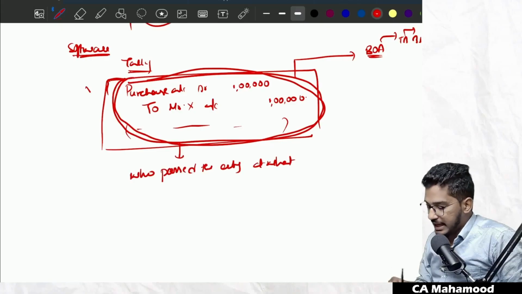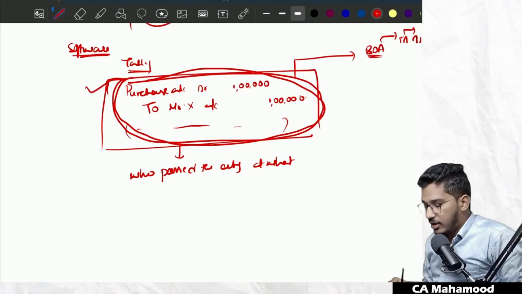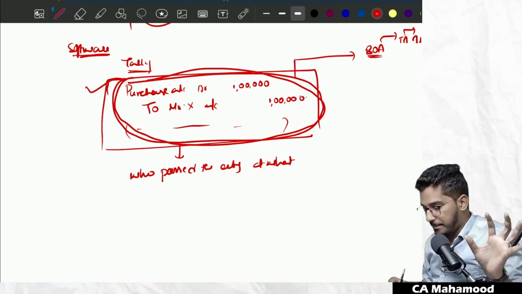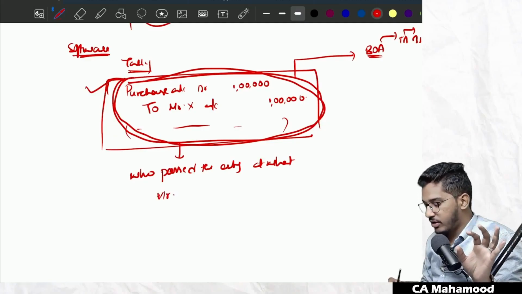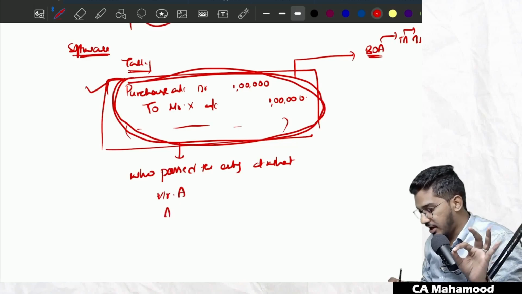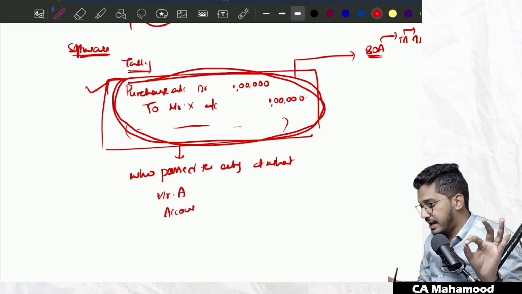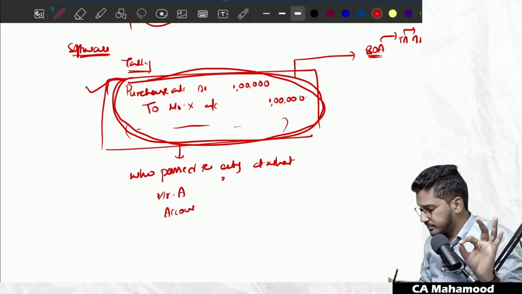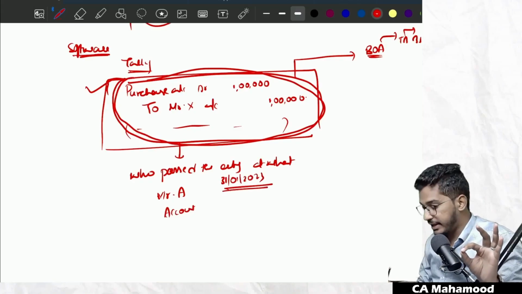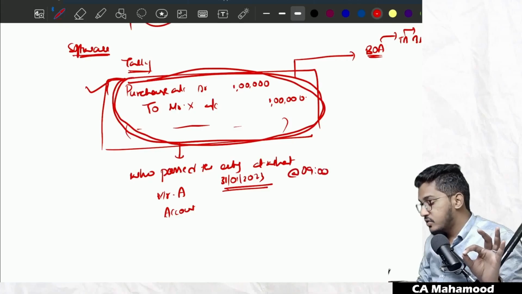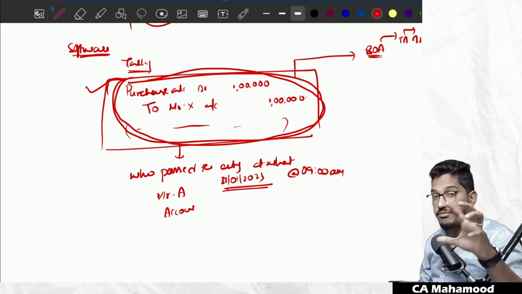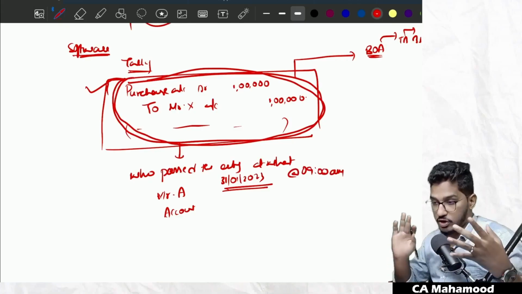Along with the journal entry, it will also record in the background: this entry was recorded by so and so person, Mr. A, who is an accountant, on around 31st of January 2023, at 9 a.m. So like this, a history, the flow of the transaction, is also required to be recorded.